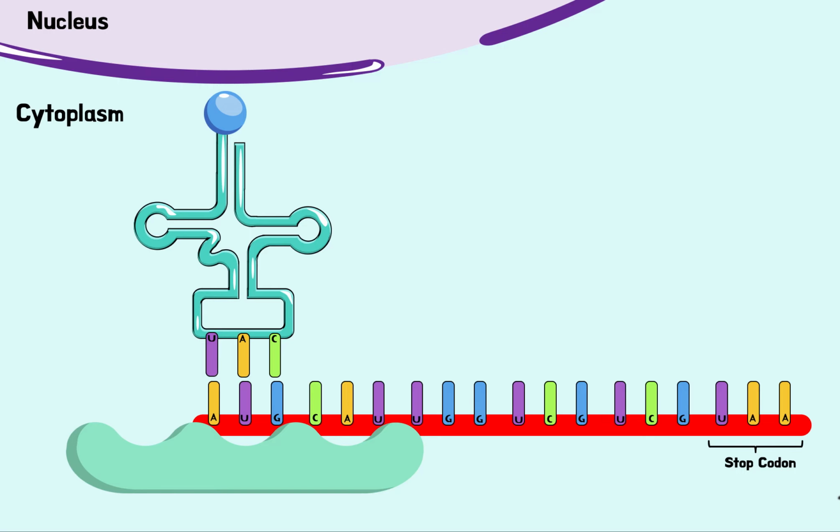Okay, let's go back to our process here. So this specific start codon coded for a specific amino acid, a specific tRNA, it comes in along with its specific amino acid. So that's something else important to mention. Each tRNA carries its own unique amino acid, right? So we know there's like 20 different amino acid types. Each tRNA will carry the specific one that its code is asking for, right? So anyways, now this tRNA comes in, it binds to the start codon, which is AUG always.